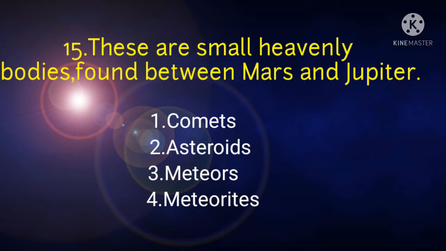There are small heavenly bodies found between Mars and Jupiter. Number 1, comet. Number 2, asteroids. Number 3, meteors. Number 4, meteorites. Asteroids are small heavenly bodies or mini planets. Sometimes we call them planetoids, found between Mars and Jupiter. This region is called the asteroid belt. The theory about the formation of asteroids says that satellites of Jupiter exploded and formed these fragments. Now the correct answer is asteroids.